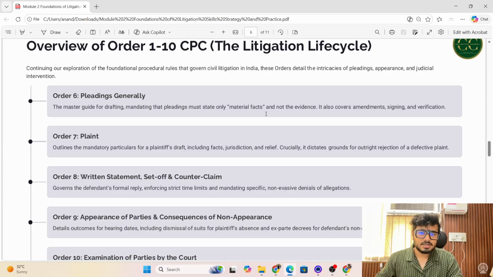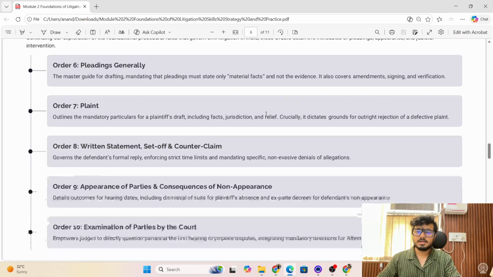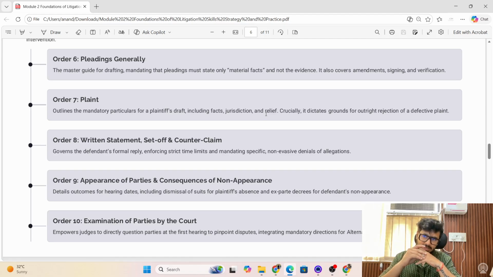Satisfy the court that this could be the reason why this particular para was avoided by the litigant in the original plaint, right? So Order 7 talks about the plaint. It outlines the mandatory particulars for a plaintiff's draft, including facts, jurisdiction, and relief. Crucially, it dictates grounds for outright rejection of a defective plaint. So as I said, 7 11.